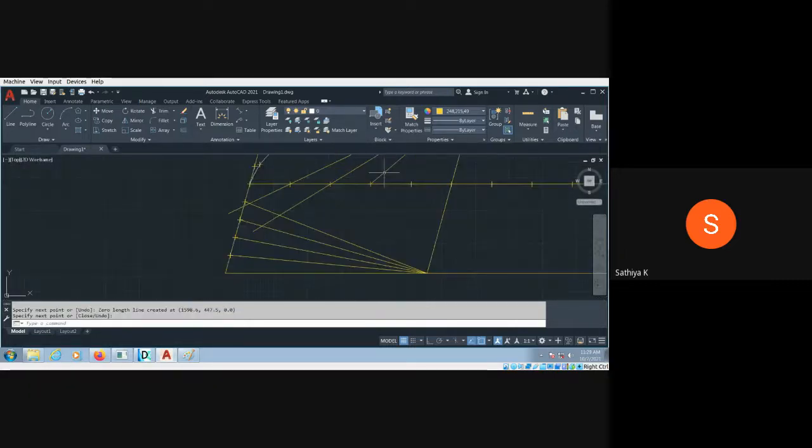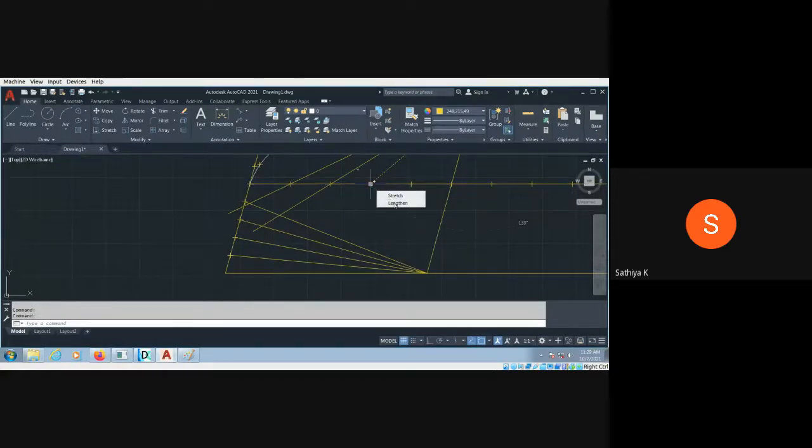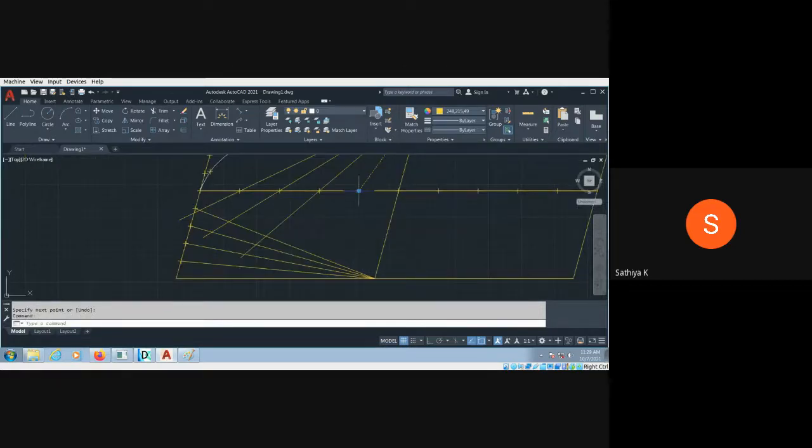Then you have to lengthen. So you should apply the lengthen. Then only it will come correct. Otherwise, you are not getting the correct things. Okay, you can extend somewhat up to this. Okay, that point. Then final point, from here to here, enter and select this line and go to here, lengthen and up to the line 4.